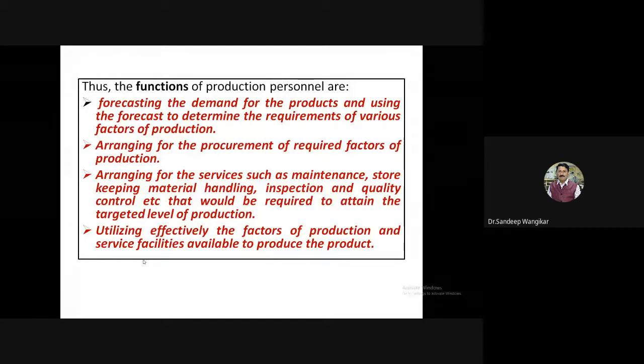I am giving different types of examples for understanding. On Upwas or any other festival where some separate items are preferred, if the hotel goes for that particular seasonal item, then again there is good scope. So this is arranging the procurement of required factors for production. And you can also take the example of a mask: what is required for production of masks. So arranging for that particular thing for the production of masks.